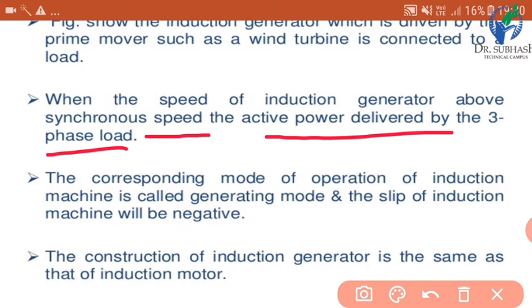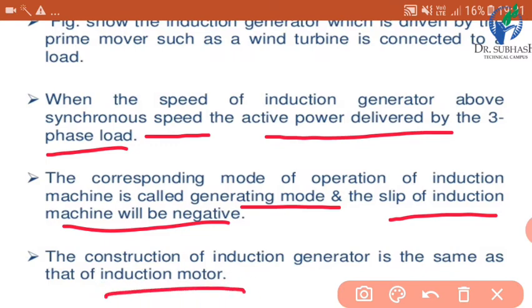The corresponding mode of operation of induction machine is called generating mode, and the slip of the induction machine will be negative in a generating mode. So two things we have seen in this case: slip will be negative and speed will be greater than the synchronous speed. The construction of an induction generator is same as induction motor. It means same induction machine can be used for motor as well as generator.